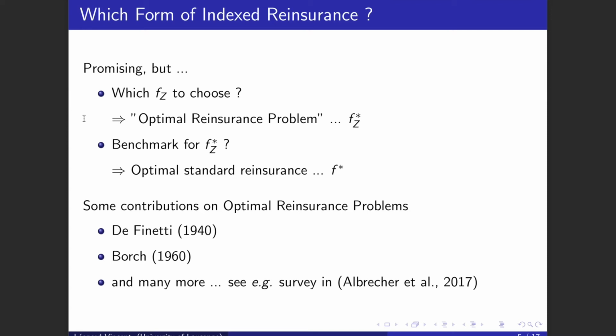First, what kind of indexed reinsurance treaty should be picked, and in order to assess whether the indexed reinsurance we picked performs well or not, what can we benchmark it with? We will somehow stick to the traditional approach to these problems. We defined a minimization problem under which we determine the optimal reinsurance treaty, both when indexed reinsurance is considered and when it's not. And we will compare the results to quantify how well indexed reinsurance performs.